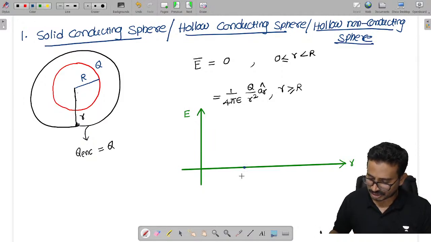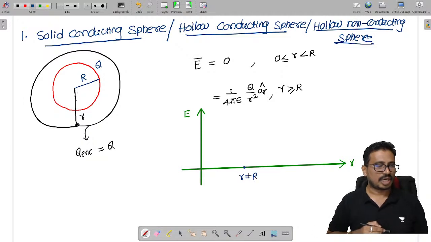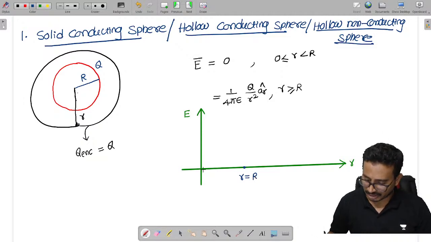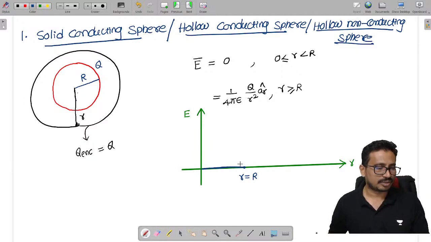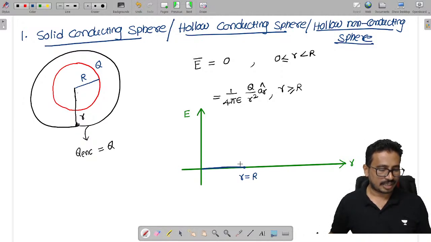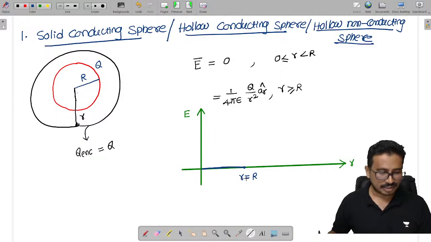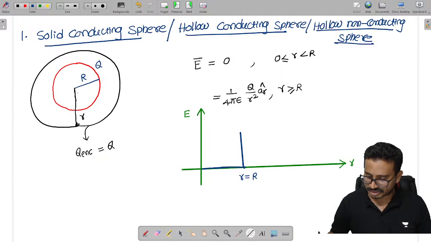Up to small r equal to capital R, just before the surface, the electric field is completely zero. And exactly at r equal to capital R, it suddenly goes to the maximum value.